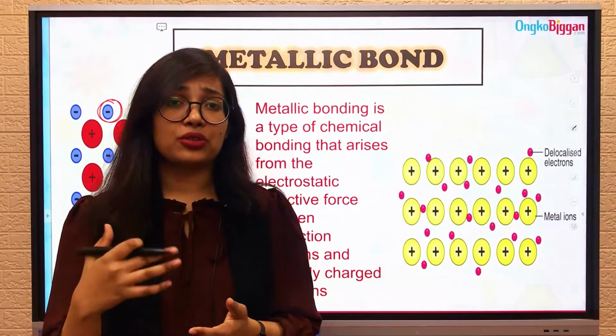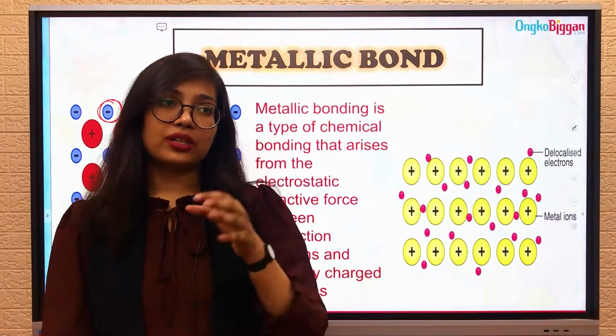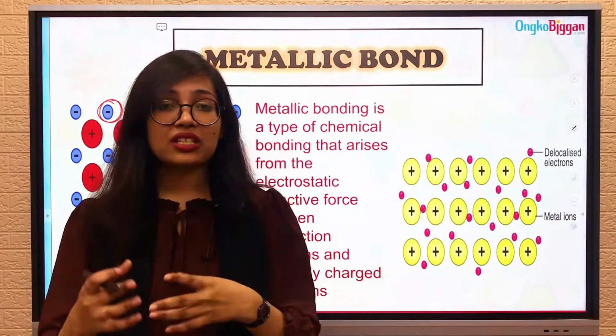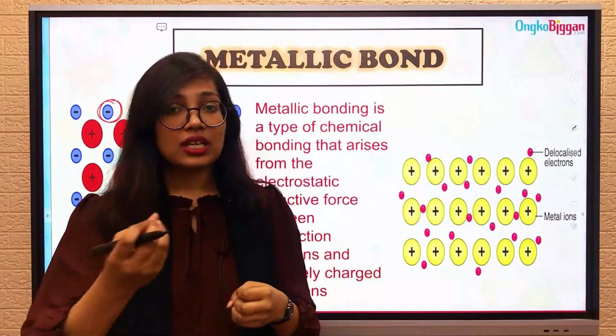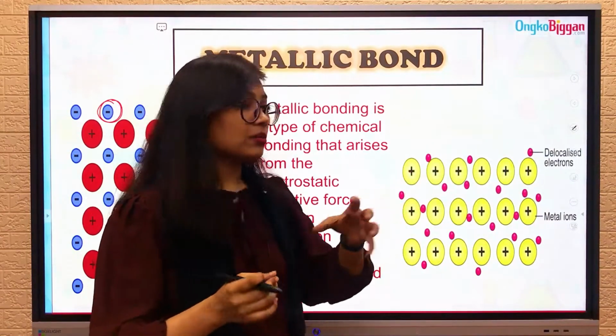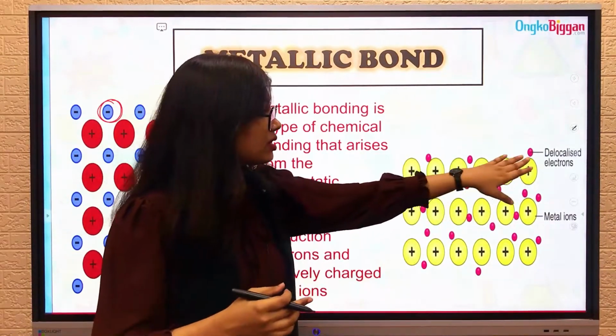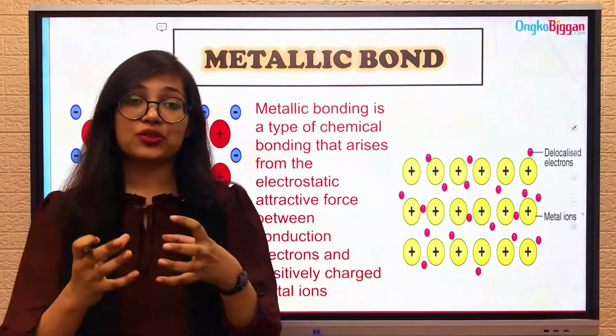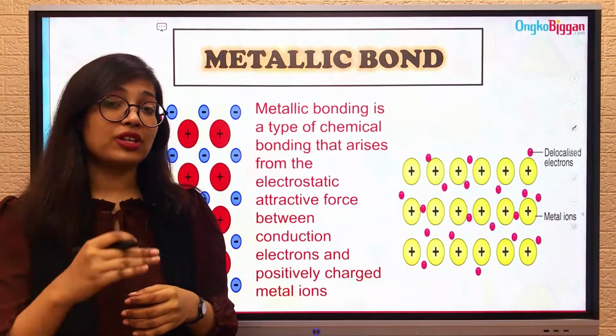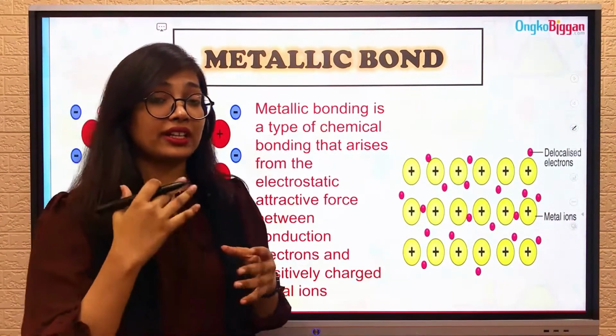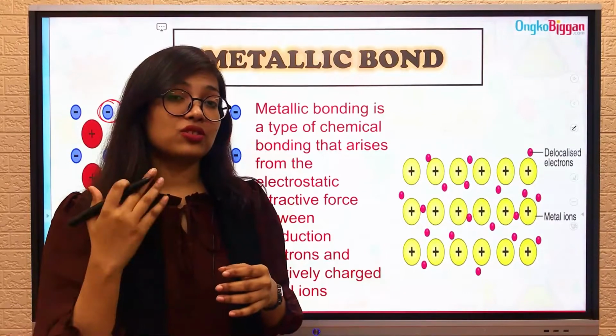So why do metals appear so shiny? The reason is when the metals absorb heat, even a small amount of heat, these delocalized electrons consume the heat and start to vibrate in their atomic structure.